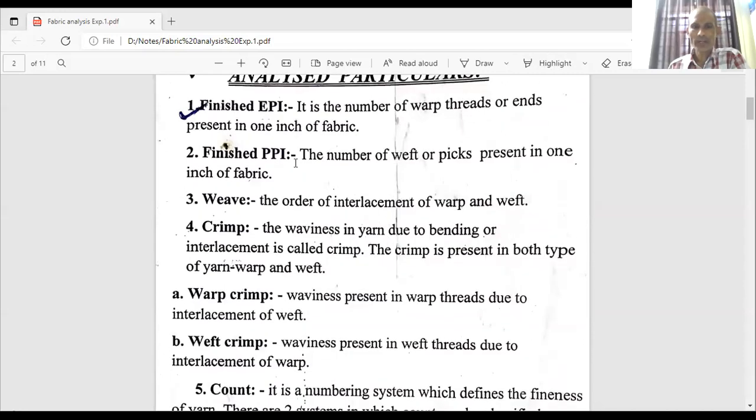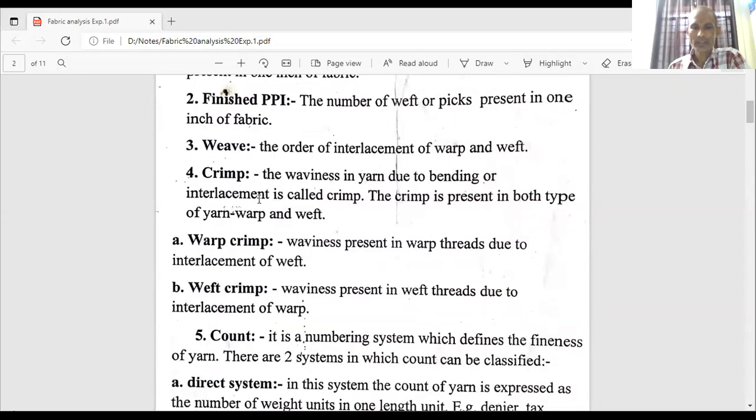So after finishing EPI and PPI and weave, it is crimp, and already you are acquainted with this term. You have heard about this term in textile fiber. Crimp is the natural quality of wool fibers. These wool fibers contain waviness. A similar type of wavy structure is produced in yarn after weaving due to interlacement or due to bending of the threads. And that waviness is termed as crimp.